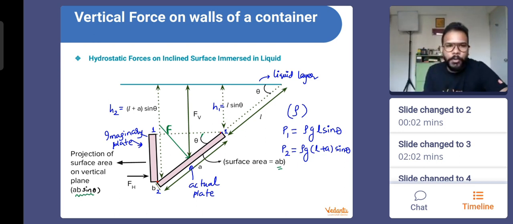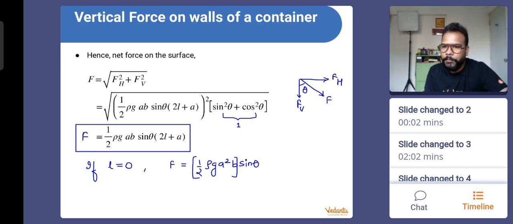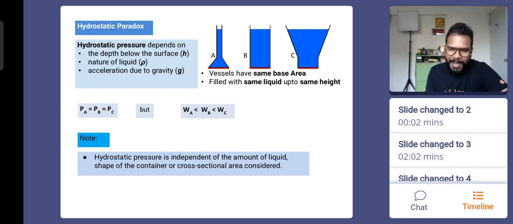Yes, you don't need to remember the derivation, not at all. Sure, derivation is not important anywhere. Okay, Priyanshu.